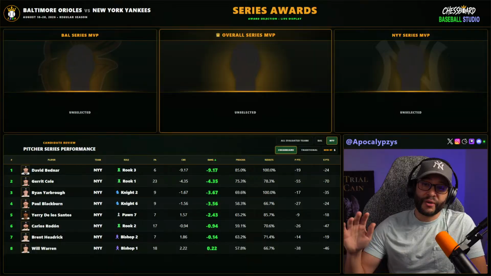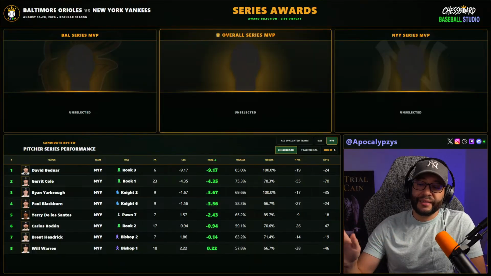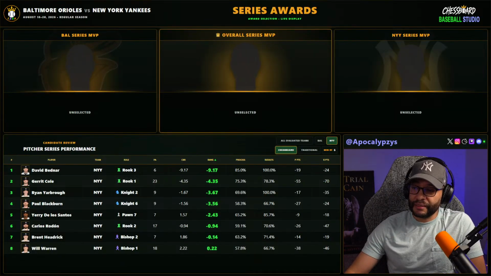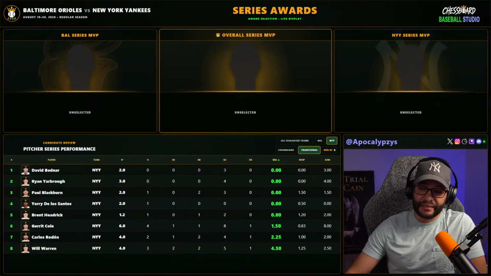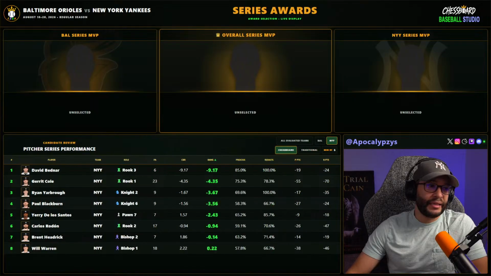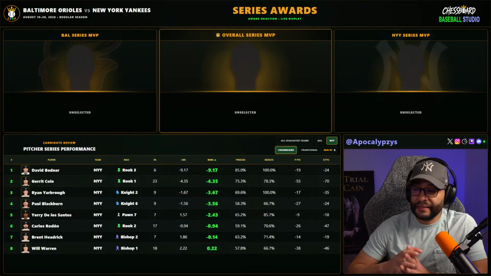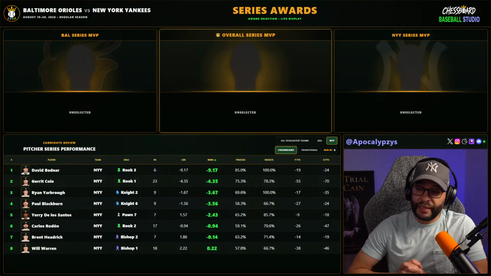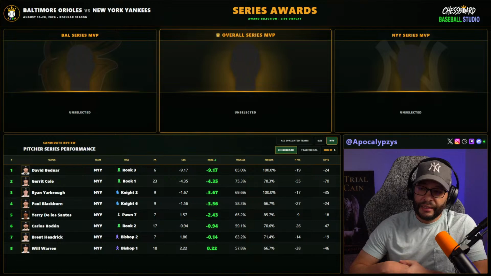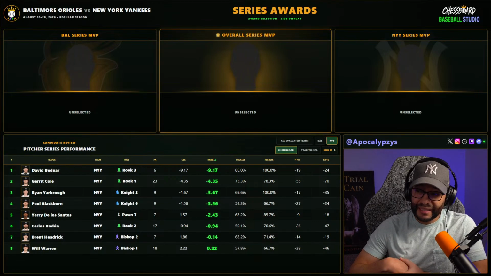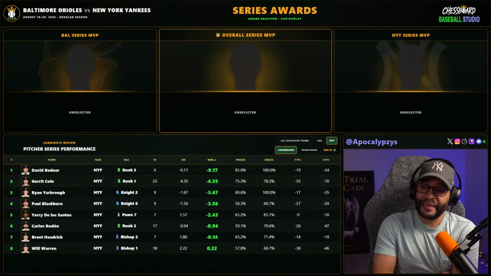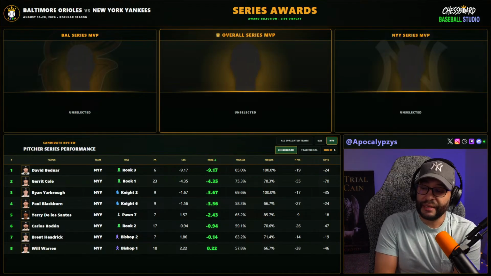Nobody touched him. Nobody reached base. Bednar, 2 innings, clean innings, 3 strikeouts, nothing. Clean as it gets. But it's only 6. Garrett Cole was amazing today. He was amazing. 23 hitters faced and a 435 rook average. Even his result success was amazing, 78%.